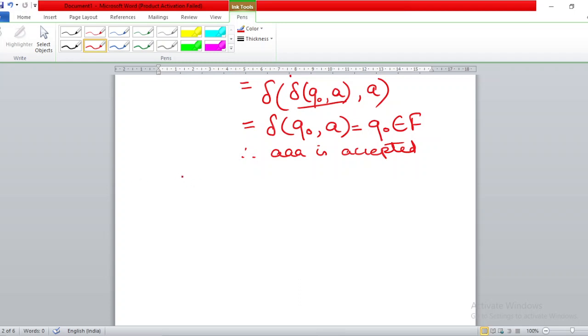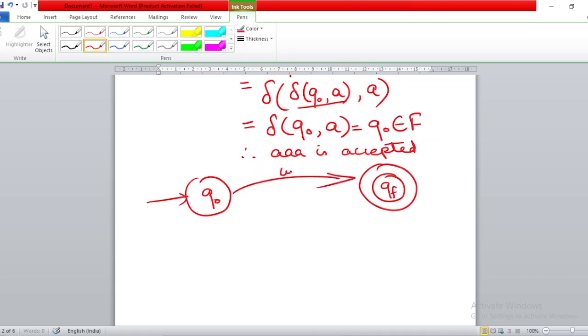Right, so you can see that all those strings will be accepted if you can reach from the initial state to some final state after scanning that particular string w that is in the input.